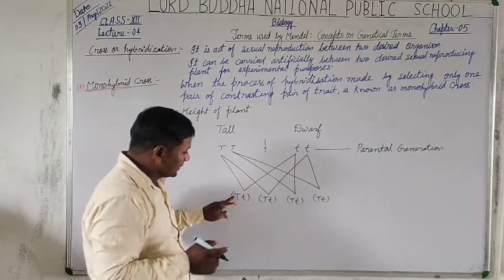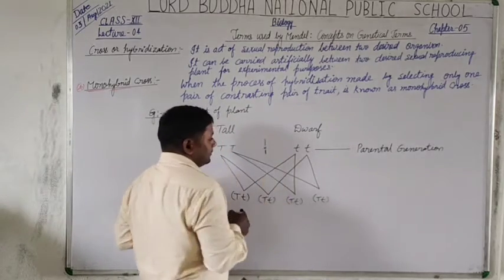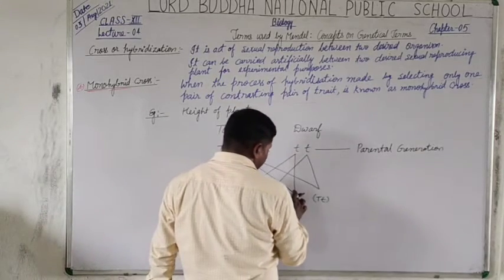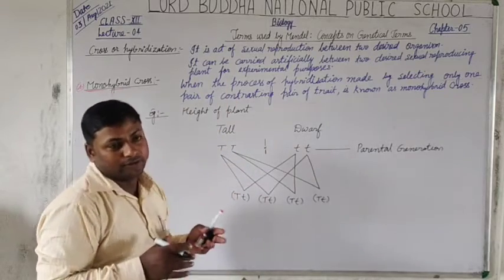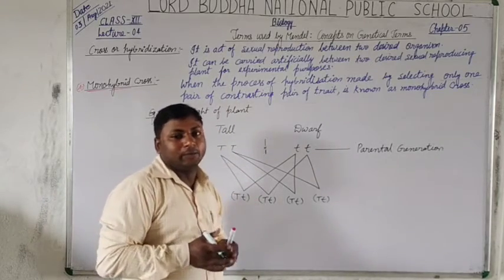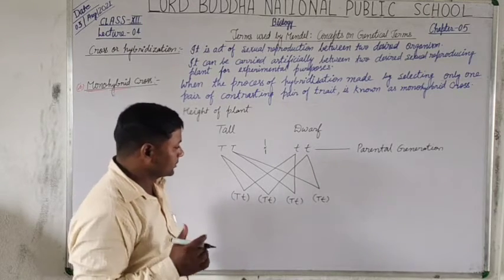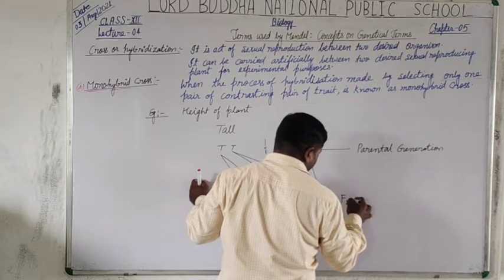Students, this is the symbol of cross hybridization, and this is the diagram of cross hybridization. It can also be made in a tabulated form, which is called a Punnett chart. We will also discuss that chart. But this is the F1 generation.